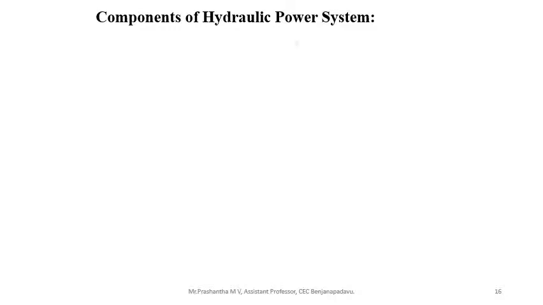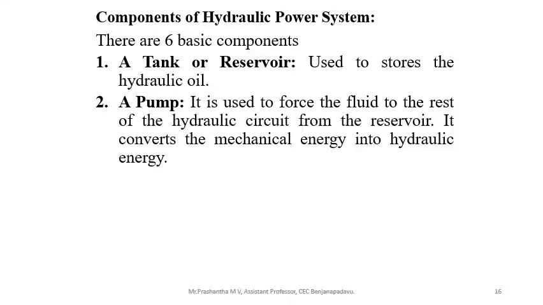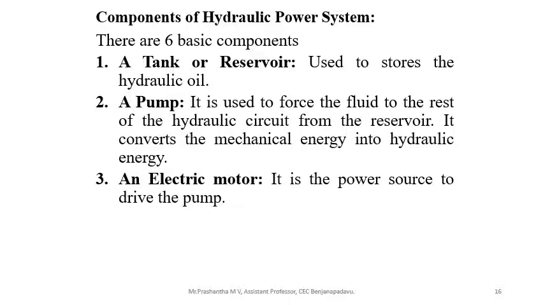Components of hydraulic power system. As I told, 6 basic components. Tank or reservoir, it is the first part, used to store the hydraulic liquid. Second part, pump, it is used to force the liquid from the reservoir to the rest of the hydraulic circuit. It converts mechanical energy into hydraulic energy. Third part, electric motor, it is the main power source. It drives the pump.